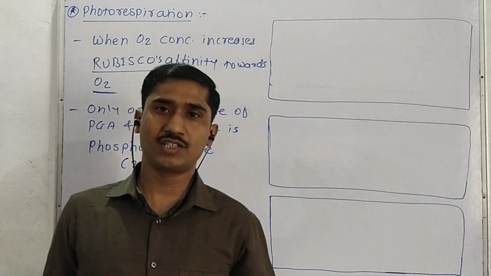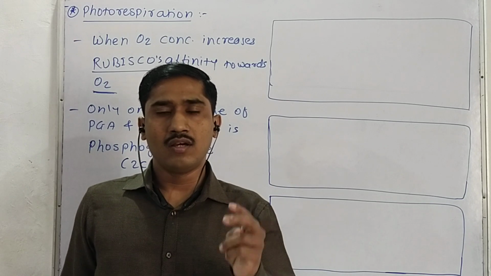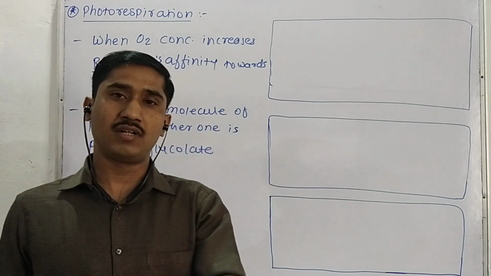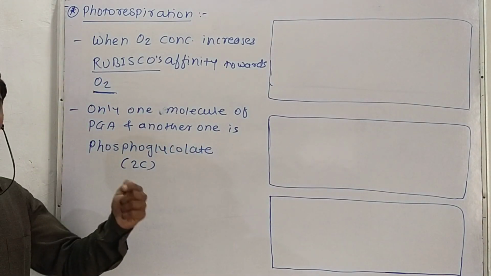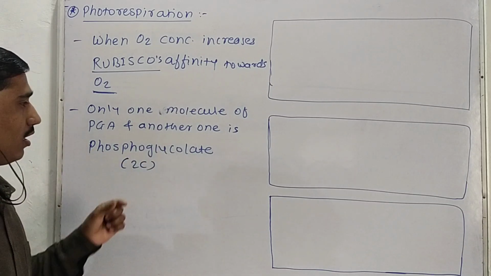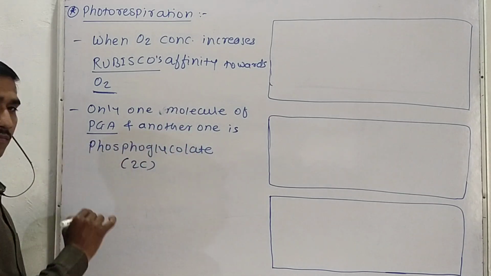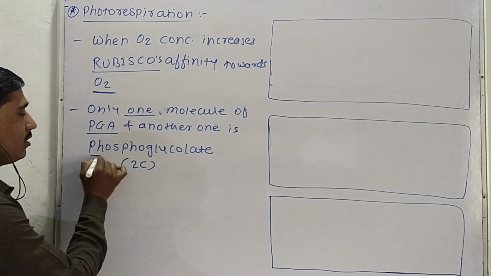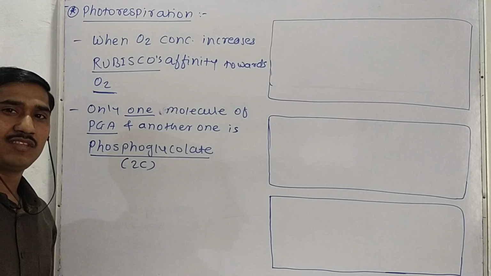Generally, during the dark reaction, what happens? After fixation of CO2, the first stable product is a 3 carbon compound, that is PGA, phosphoglycerate. But here, additionally, a 2 carbon compound is produced. So instead of 2 PGA molecules, there is only one PGA, and another molecule is phosphoglycolate, which cannot enter the C3 pathway.